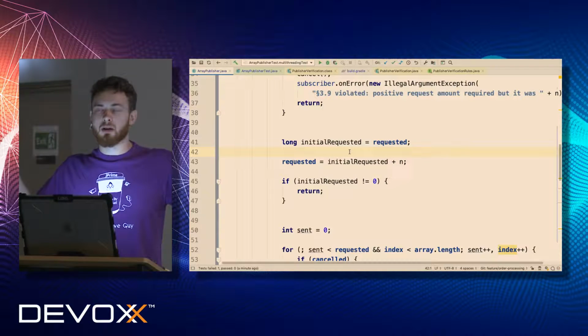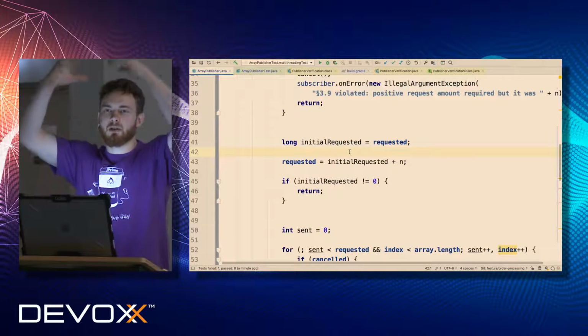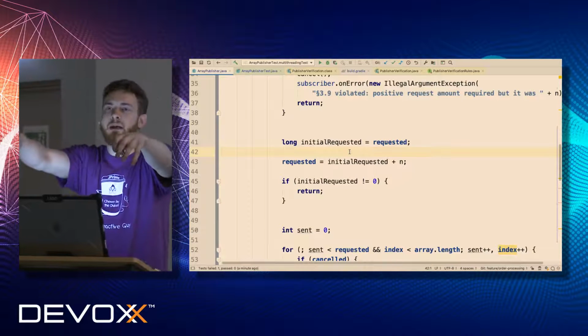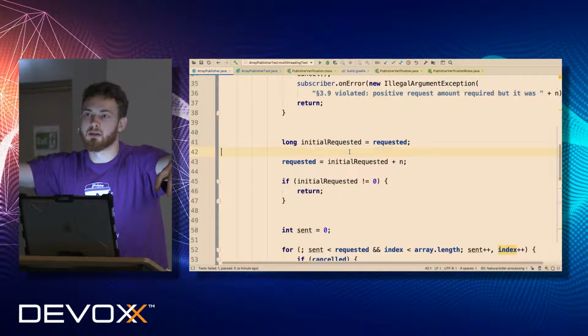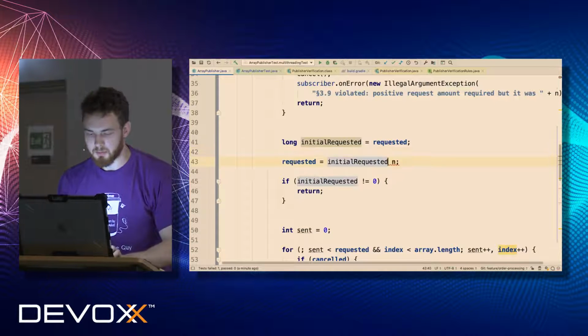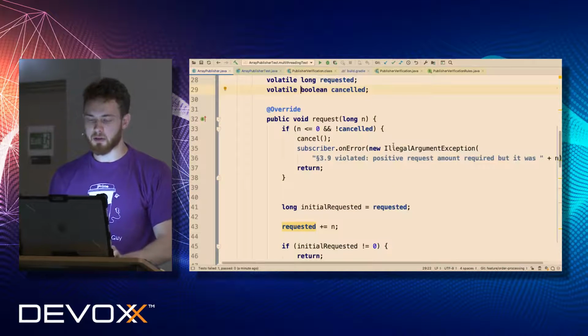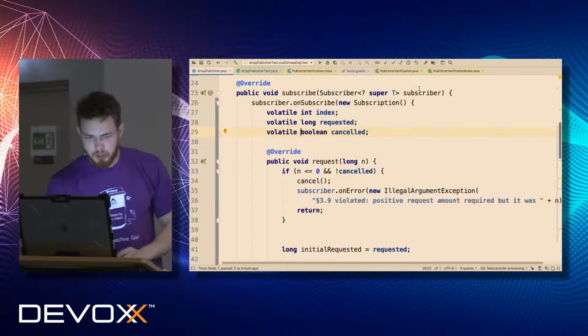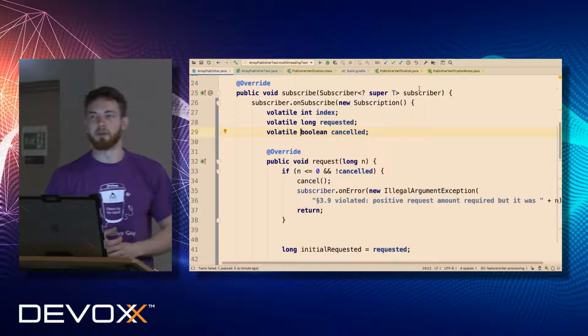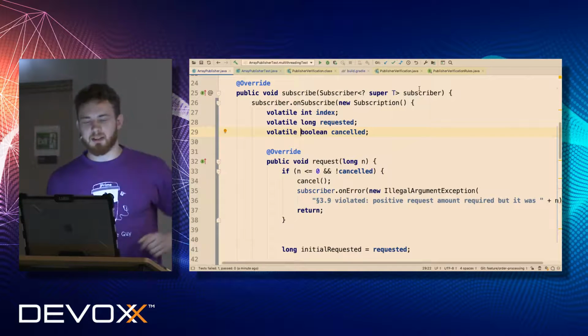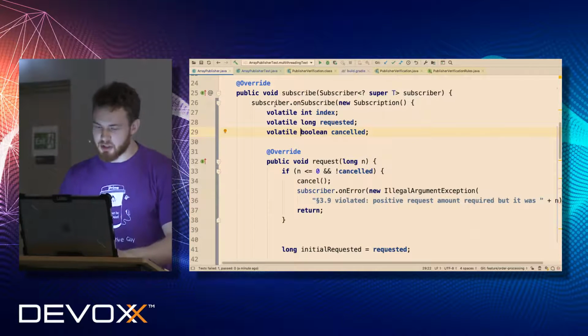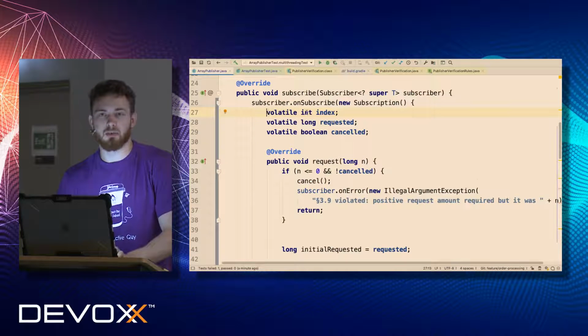Just imagine tens or thousands of threads trying to read the same field at the same time and then write back the same state. This is a problem. So how can we avoid this racing during the increment of the field? Right. So the next step is just to try to use atomic everywhere.